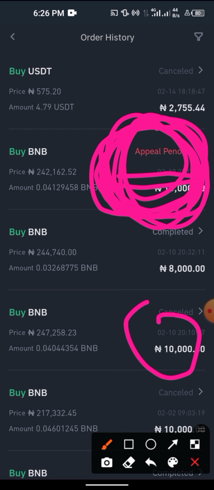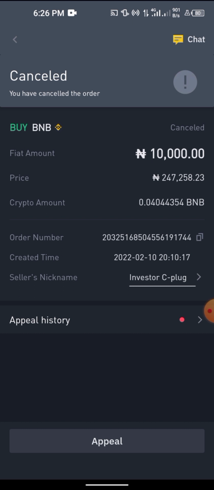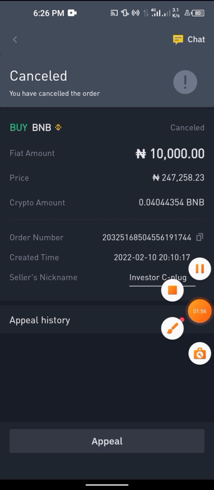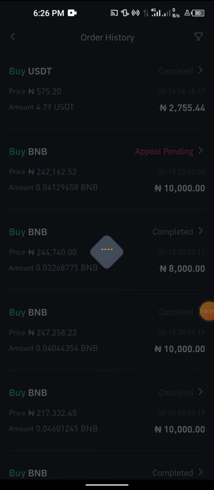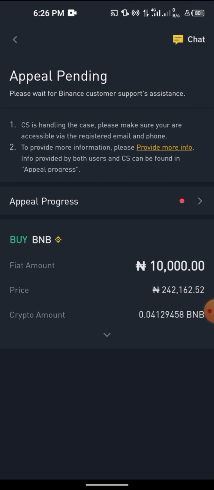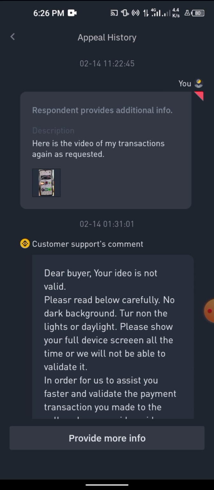So now let's take this for instance. Click on the cancelled ad, just like I've clicked on that one, and then you can click on appeal. Now when you click on this appeal, it will take you to a place like this, where you have to upload a screenshot of your payment and then send.